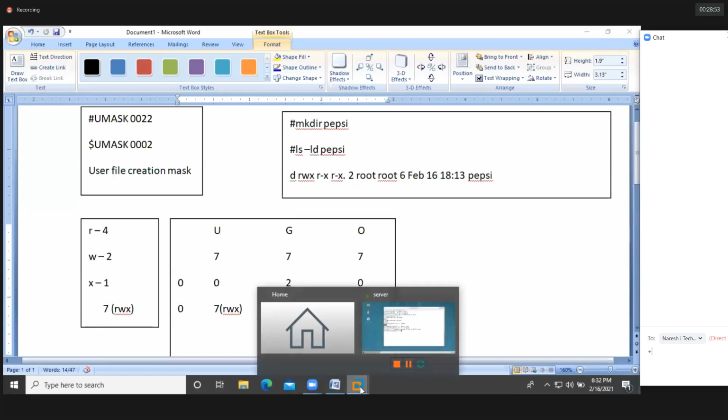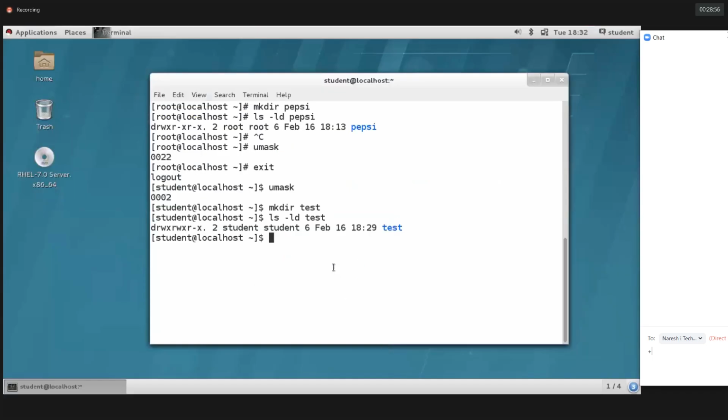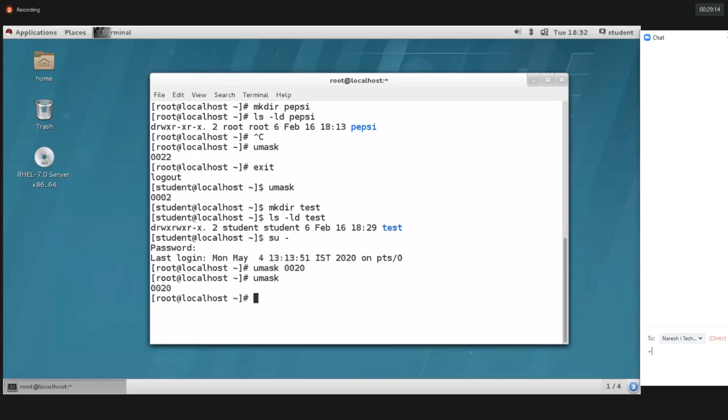So let's see here. UMask is a command. Log in as a root user and try changing the UMask value for the root user. If you want, you can change the UMask value for a normal user also, there are no issues using the UMask command. So umask 0020. The UMask value got changed.